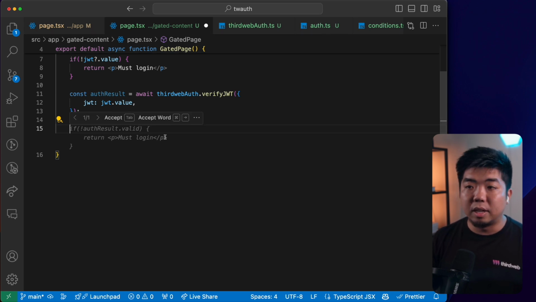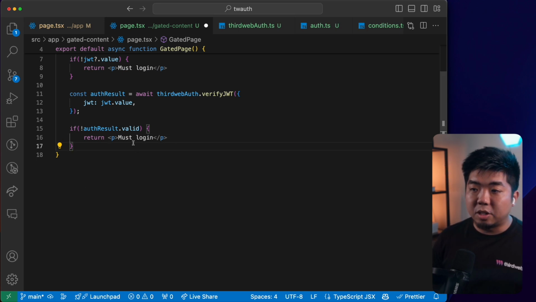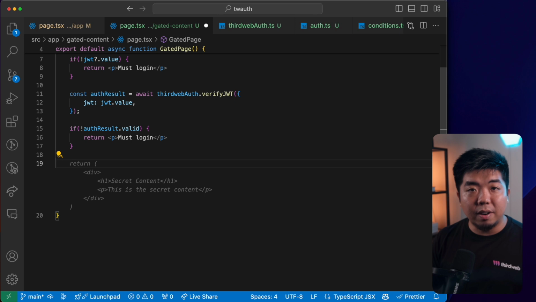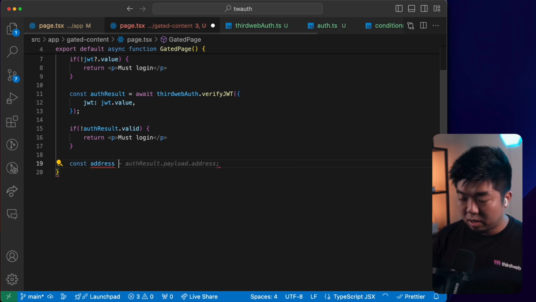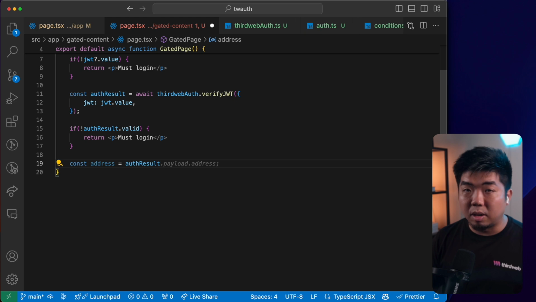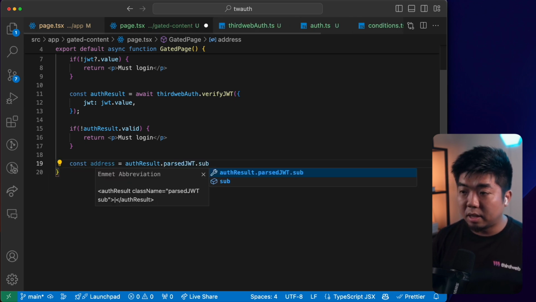And then we're going to say if the auth result is not valid, again, we're going to show them that they must log in again. So they have to sign in again and verify their wallet. But if there is a JWT, it is valid, and we verified it, then we're going to get the address of the user, which is going to equal our auth result dot parse JWT dot subject or sub.